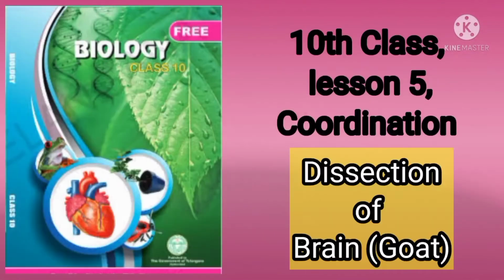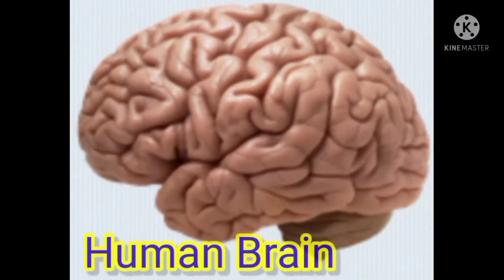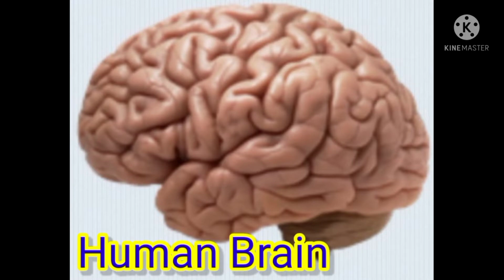In this video, I am going to show the dissection of the mammalian brain to know the different parts of the brain and to understand the role of each part of the brain. The brain is one of the most important and fantastic organs in the human body. It is unique in nature. It controls and coordinates actions and reactions, allows us to think and feel, and enables us to have memories and feelings. All these things make us human.